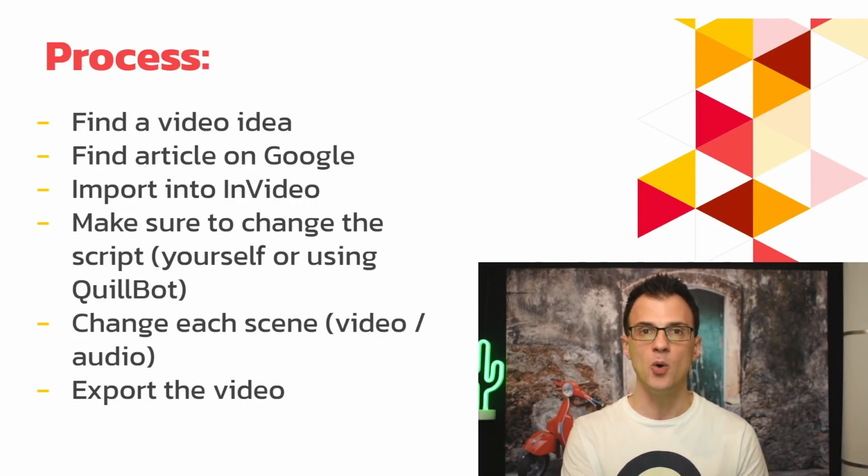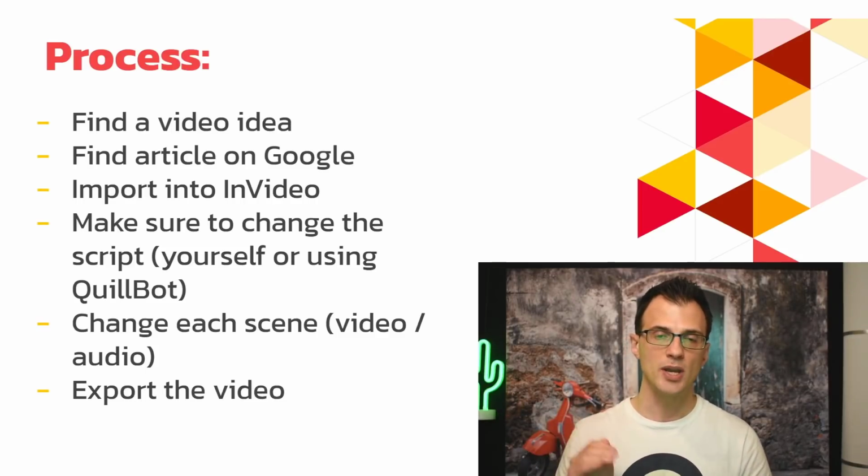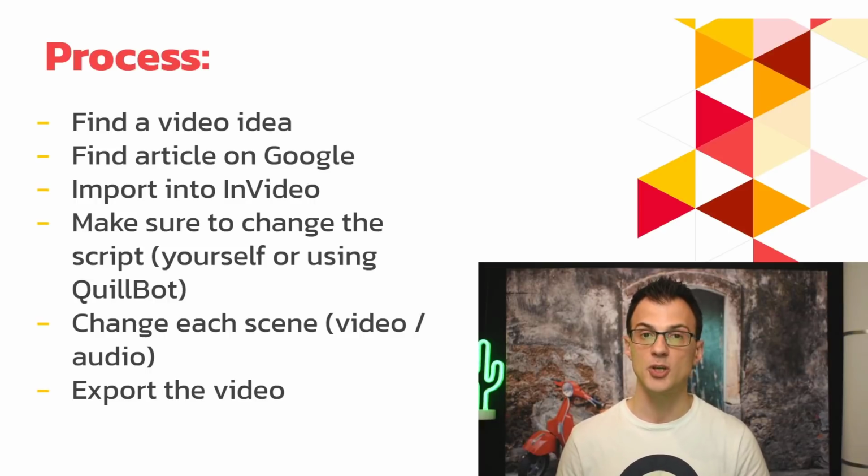You can import the whole article from a website into InVideo. Very importantly, after that, you have to make sure that you change the script. So don't just use someone else's content, either rewrite each of the scene wording yourself inside InVideo, or use a tool such as Quillbot to automatically rewrite it and make it unique so that you're not stealing someone else's content.